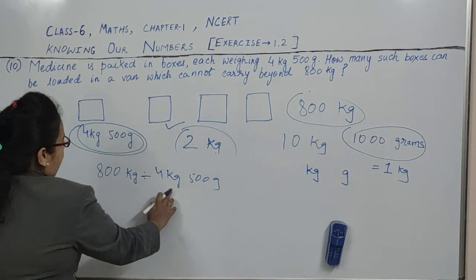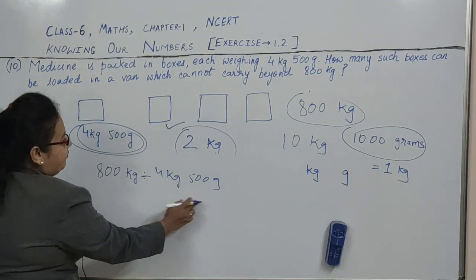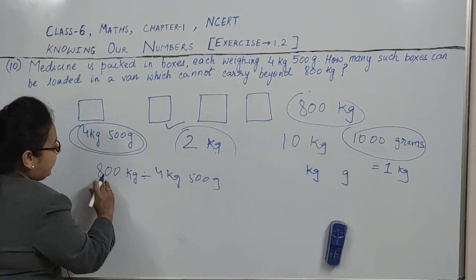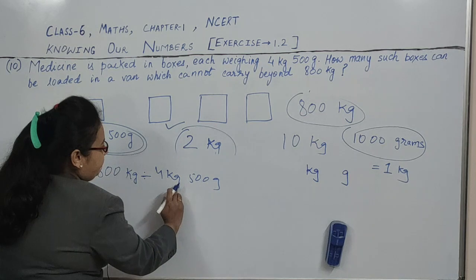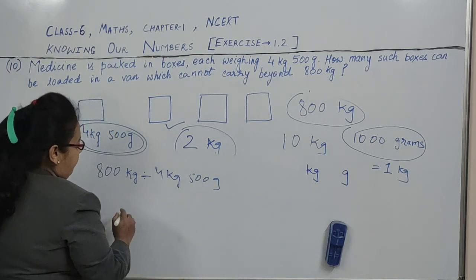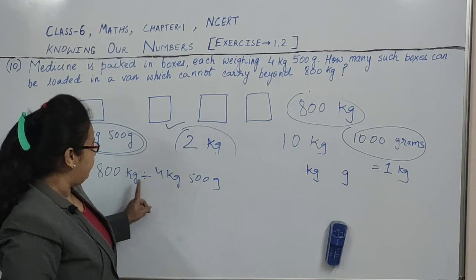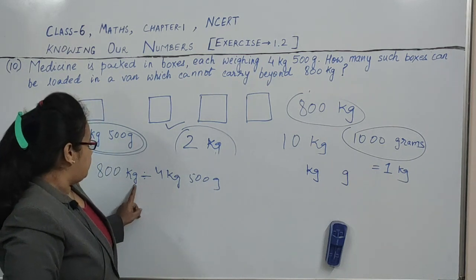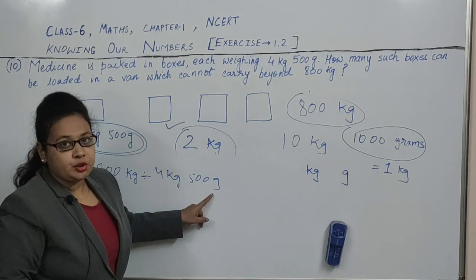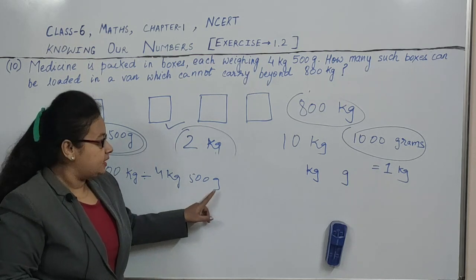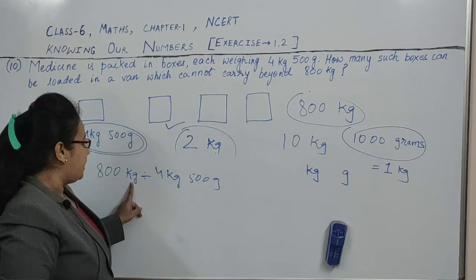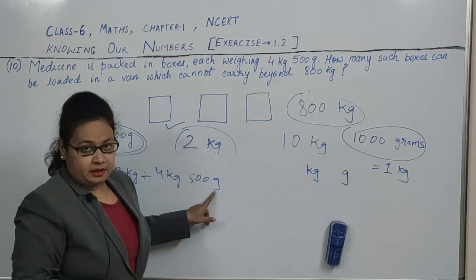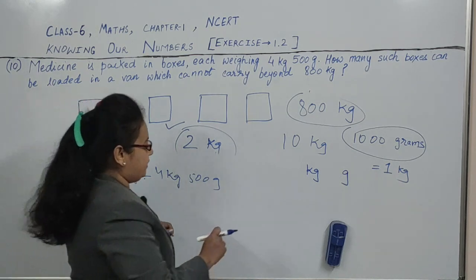So here in this question, to find the number of boxes, we have to divide 800 kg by 4 kg 500 gram. But we cannot divide it like that, because kg and gram together should not come. This is not the rule. We have to convert this kg into gram. So how will we convert? I will show you.